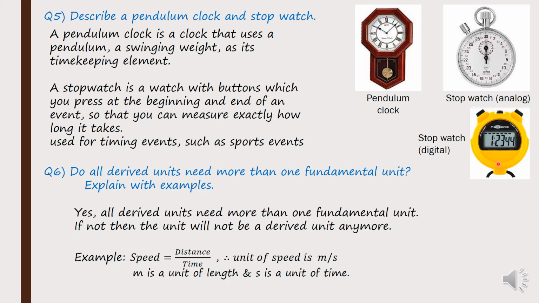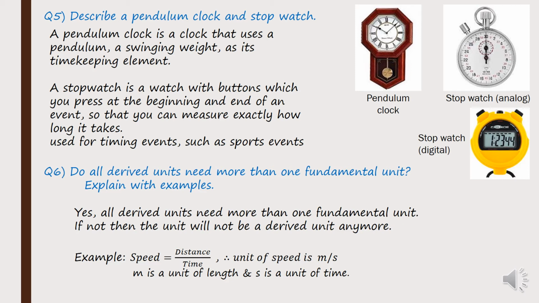Okay, so an example could be a very simple one, the formula for speed. To calculate the speed of anything, you must have studied in a small class, to find speed, what do we do? Speed is equal to distance by time, right? So now we need to know the unit of speed. We know the unit of distance. When measuring distance, we measure in meters. So that is the unit of distance, it is a fundamental quantity. Next, time, right? Time is also a physical property, and it comes under the fundamental units. So the unit of time is seconds.